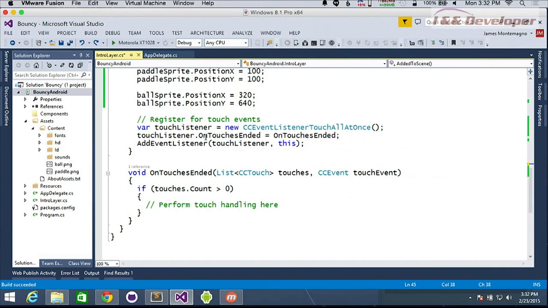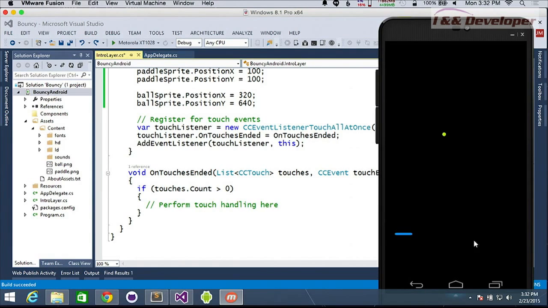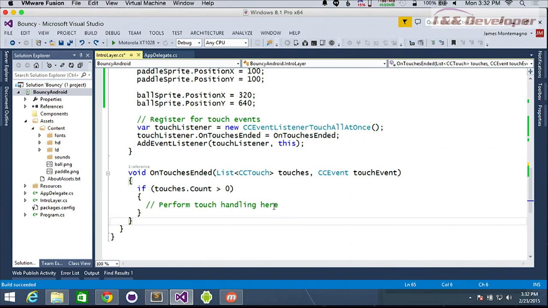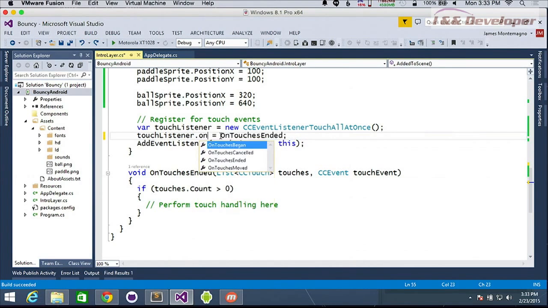Now what we want to do is move the paddle. So wherever I touch on the screen, if I tap here, I want to move the paddle there. So you're imagining I'm going to get a touch event, and then I want to move it somewhere. We can do one of 2 things. The first thing that we get in this template is the CC event listener touch all at once. So it's saying anywhere I touch on the screen, let me just get a touch event. There's a few different touch events that we can get. We can say on touches ended, moved, began on here.